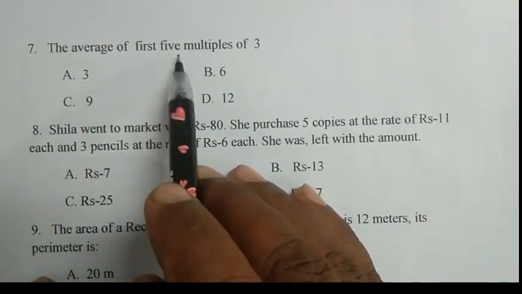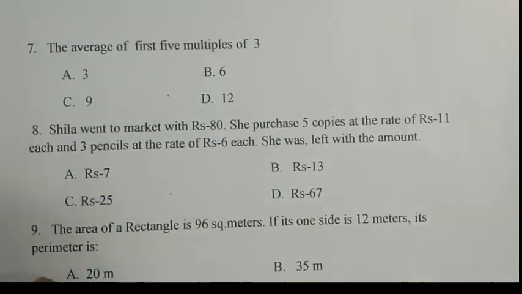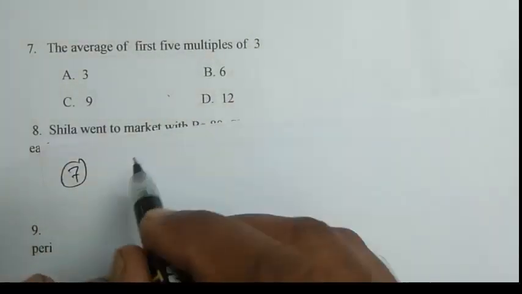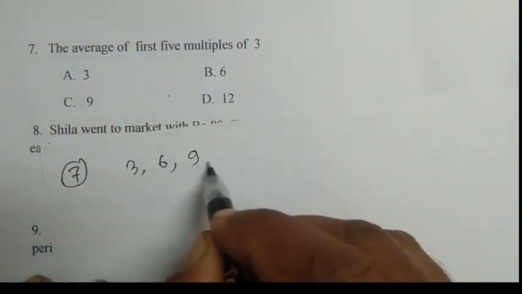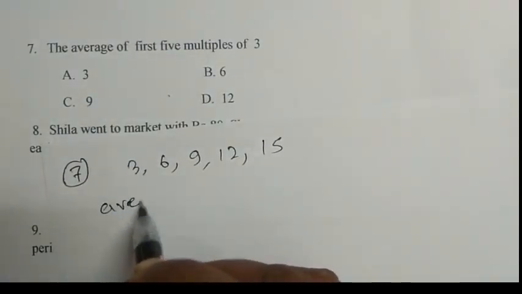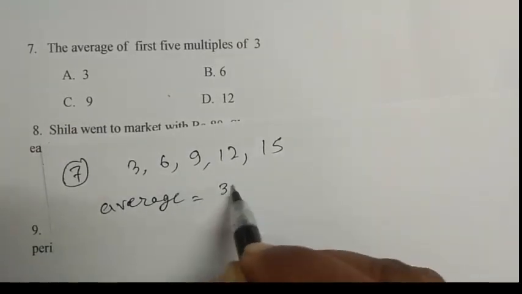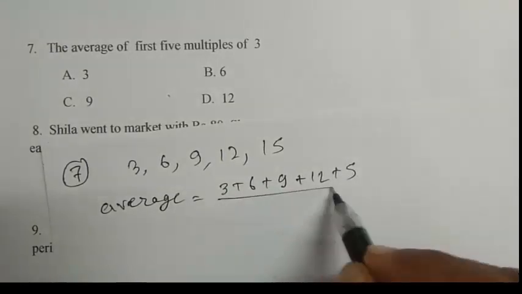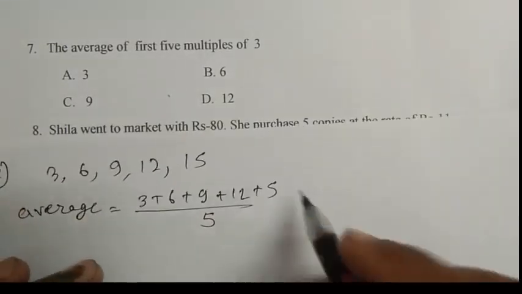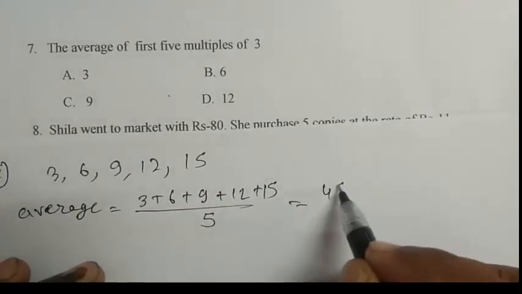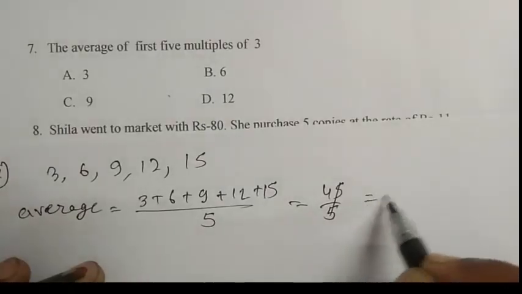Question number 7. The average of the first 5 multiples of 3 is. The first 5 multiples of 3 are 3, 6, 9, 12 and 15. So the average is 3 plus 6 plus 9 plus 12 plus 15 by 5. That becomes 45 by 5, that is 9. So the average is 9, C is the right answer.